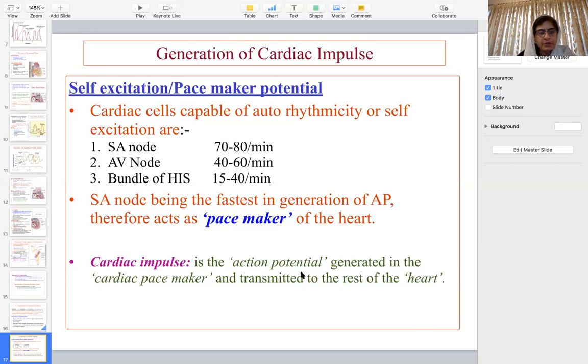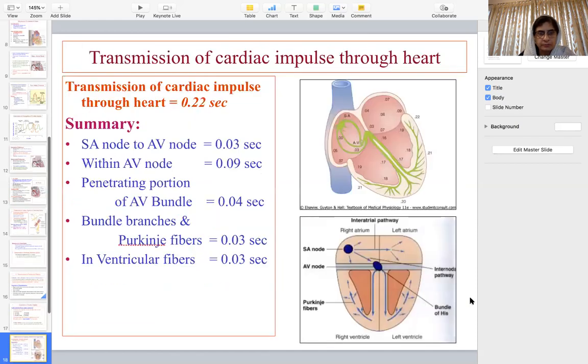And the cardiac impulse, which is actually the action potential generated by the cardiac pacemaker, is transmitted to the rest of the heart. So this is again the repetition: SA node to AV node 0.03 second, within the AV node 0.09 second, penetrating part 0.04 second, in the bundle branches 0.03 second, and from the endocardium to epicardium 0.03 seconds. So a total of about 0.22 seconds in the case of the left ventricle and 0.21 seconds in the case of the right ventricle to complete its circuit.